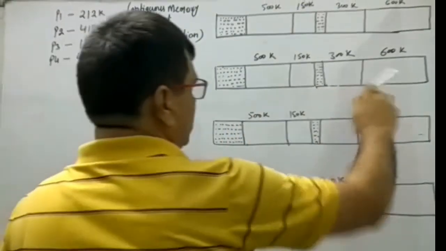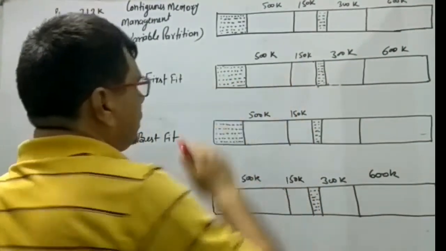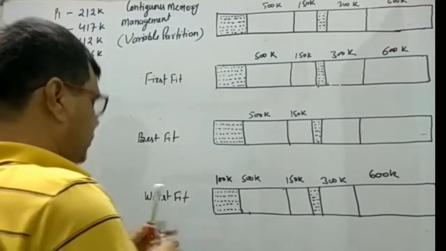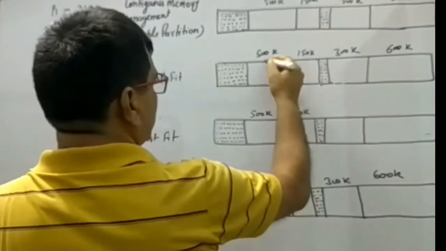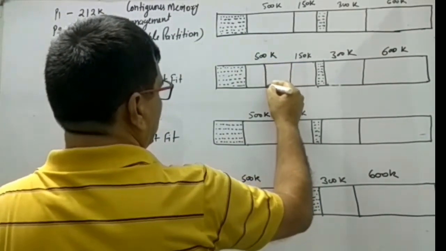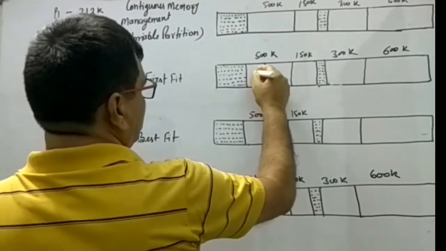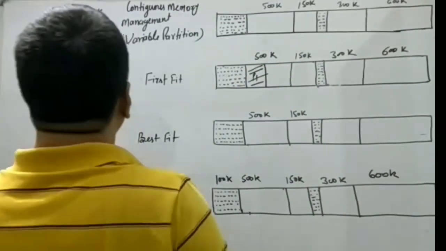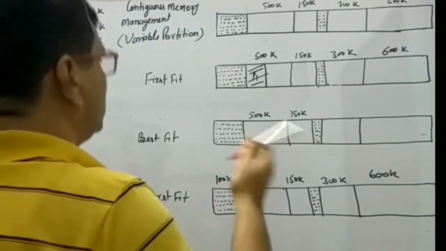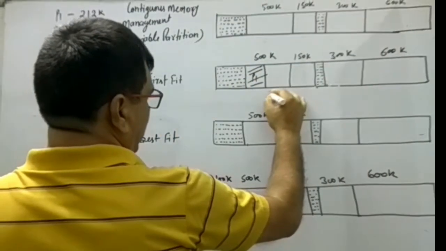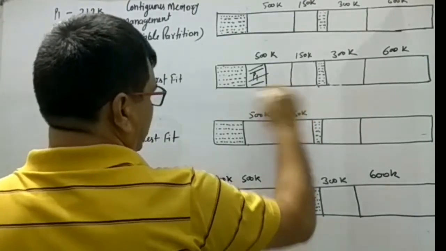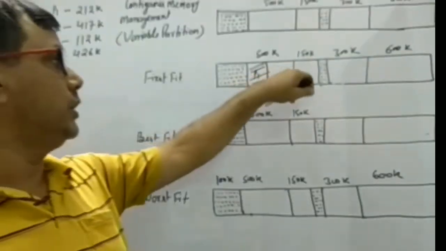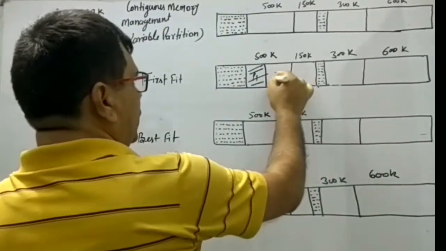The operating system searches for space: the 500K hole can accommodate 212K, so process P1 is allocated here. How much space is left? 212 is allocated and 288K is left, which can be used for further processes.